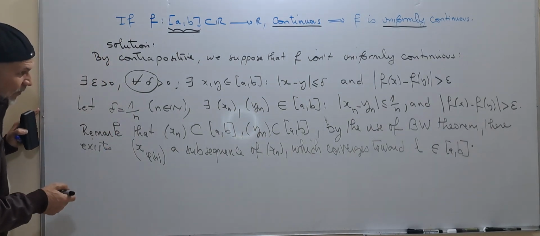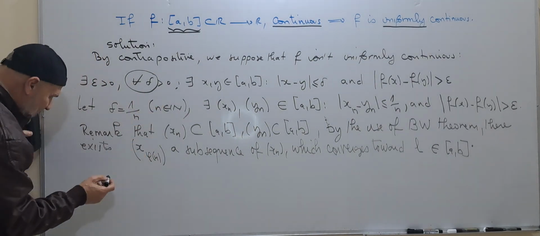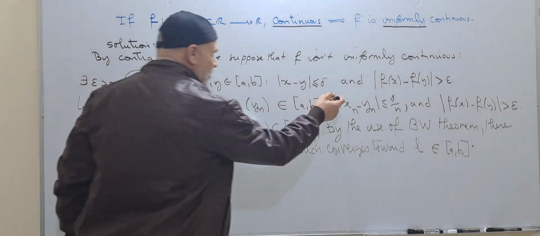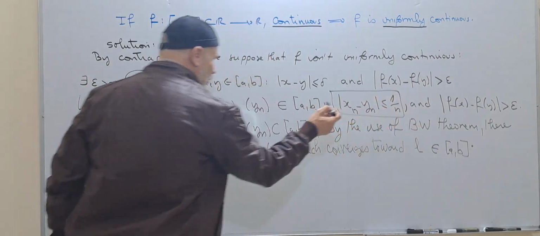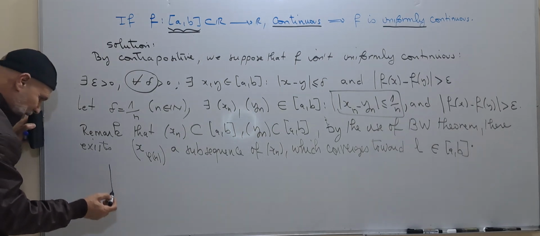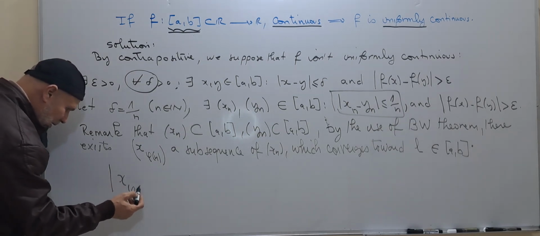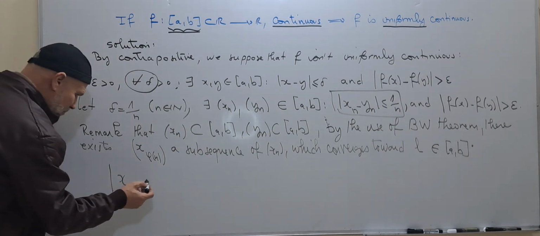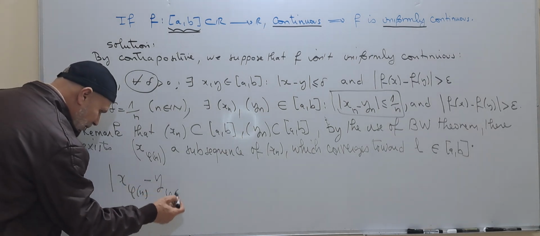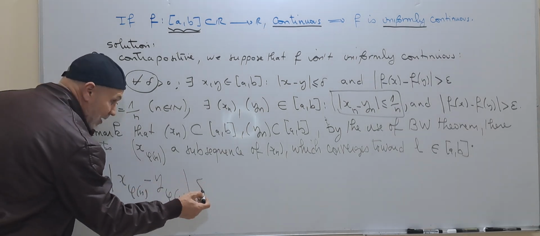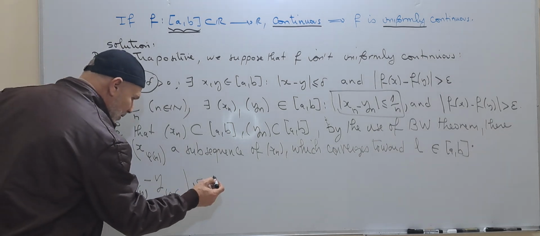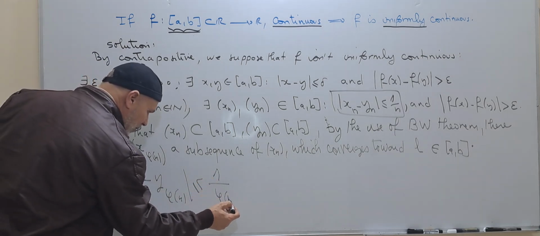And what else do we have? If we consider this once again, we get that |x phi of n minus y phi of n| is less than or equal to 1 over phi of n.